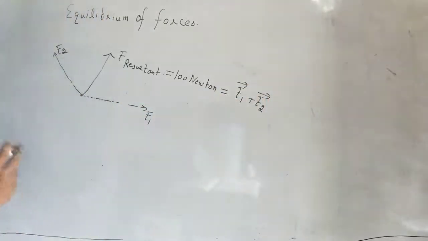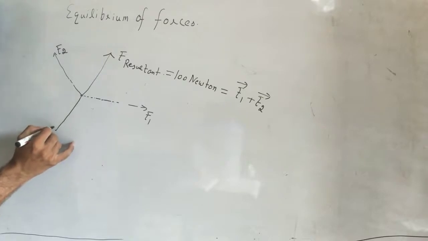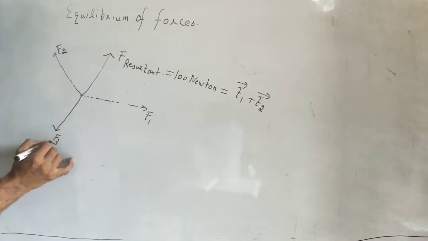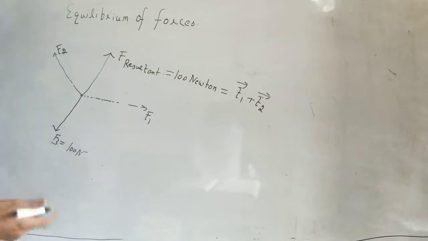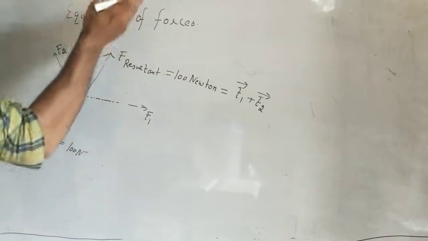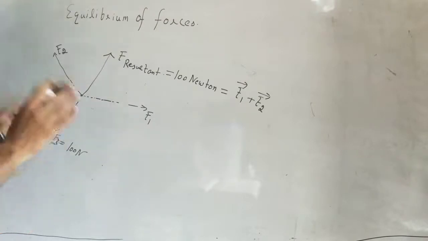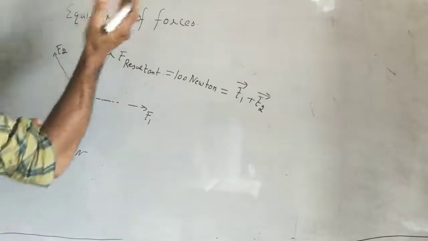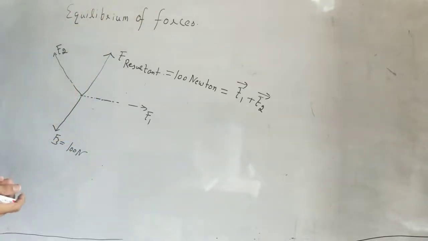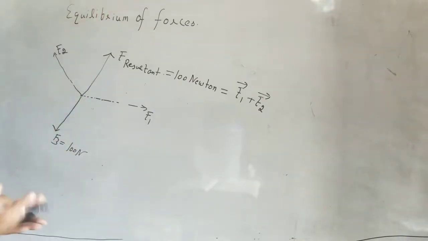Okay. And if a force F3 is acting on this body in this direction, it is also 100 Newton. So what will we get? 100 Newton in this direction and 100 Newton in this direction. So the net force on this object will be 0, because 100 Newton is in this direction and 100 Newton is in this direction. Overall the net force is 0 because one is pulling in this direction and one in that direction. It will not move.